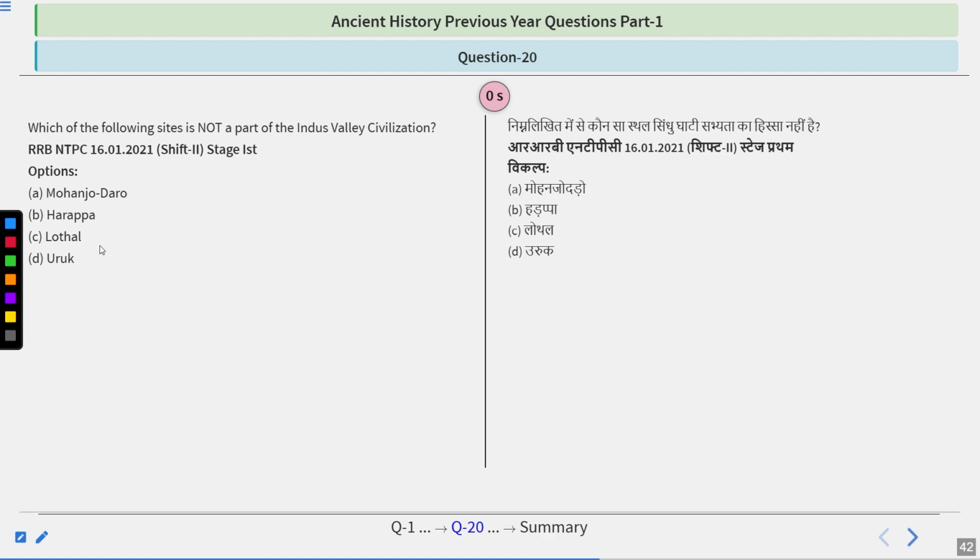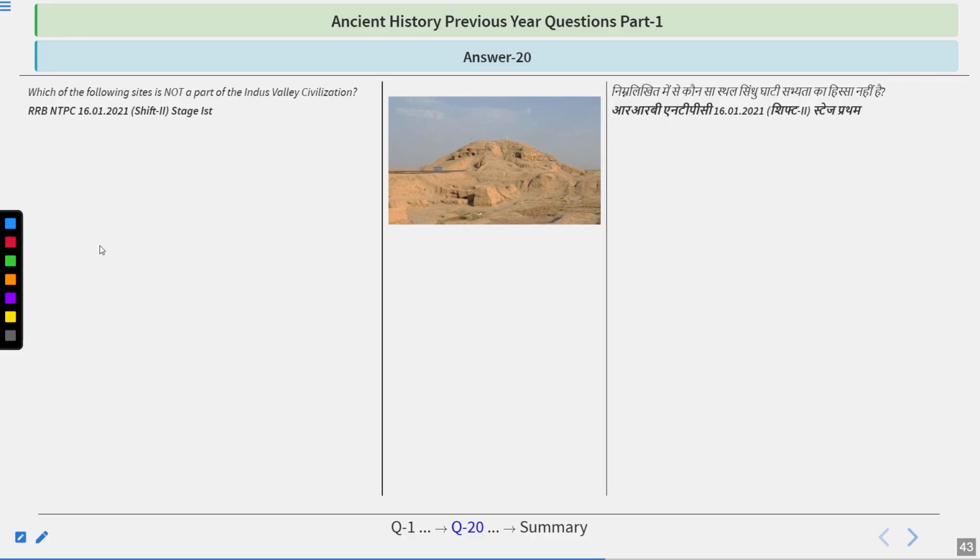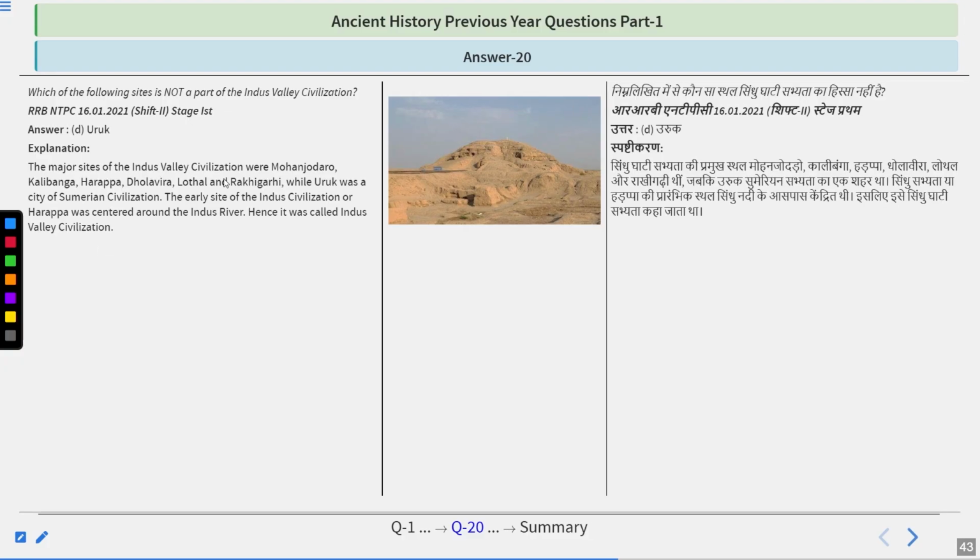I hope you got it right. So the answer of this question is Uruk. The major sites of the Indus Valley civilization were Mohenjo-daro, Kalibanga, Harappa, Dholavira, Lothal, Rakhigadi. Rakhigadi is the largest site of Indus Valley civilization. Uruk was a city of Sumerian civilization, that is in Iran.